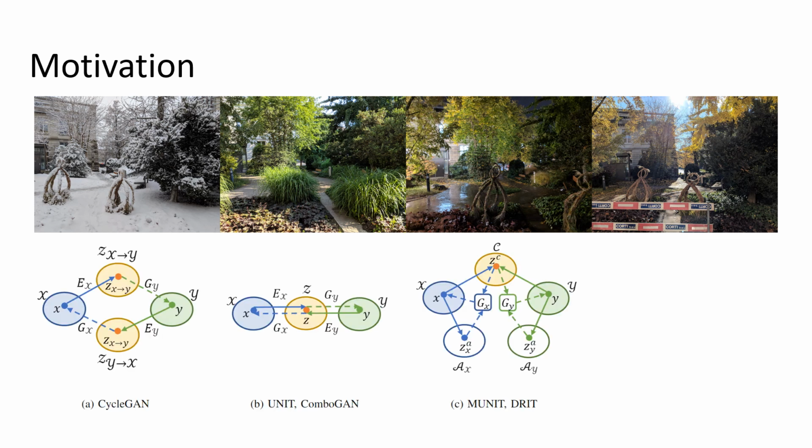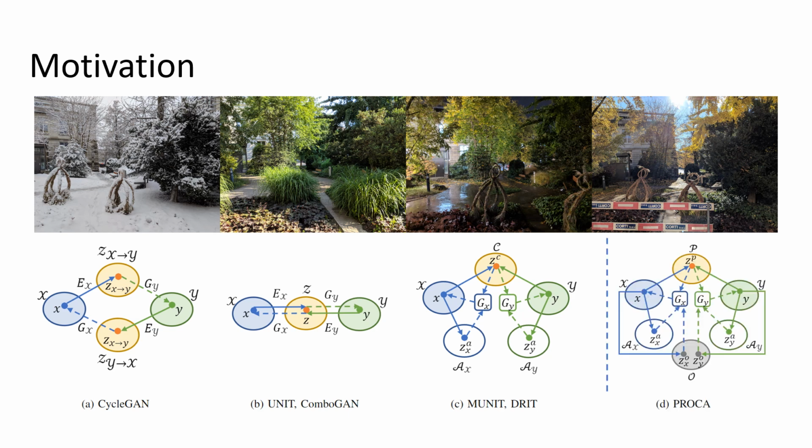Existing methods tend to fail while robots move autonomously under occlusion like cars, buses, and trucks, and changing appearance like illumination changes and seasonal variation, because they encode the image into only one or two codes, entangling place features with appearance and occlusion features. To overcome this limitation, we propose PROCA.